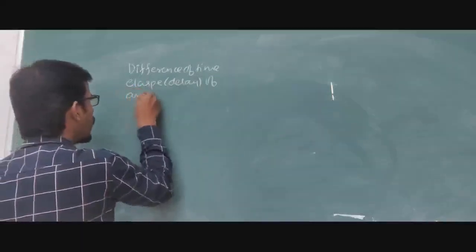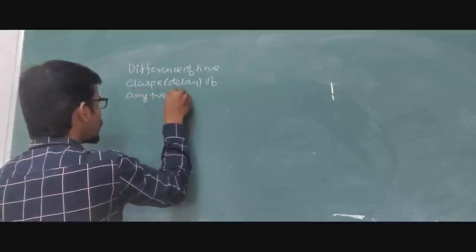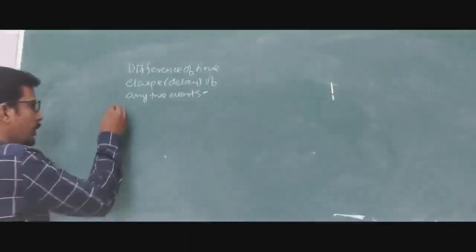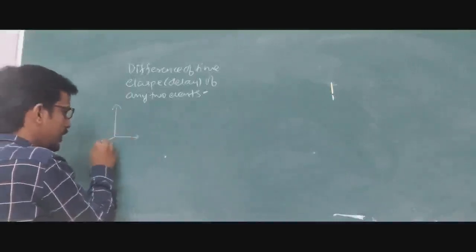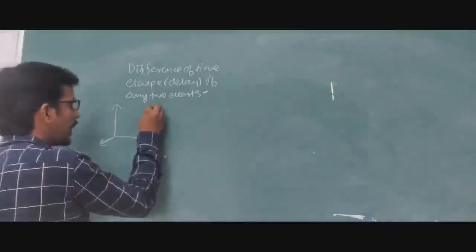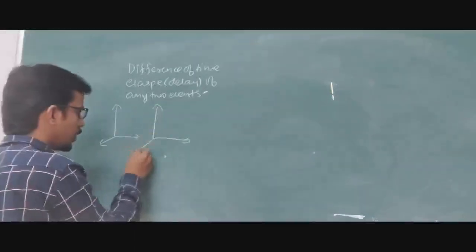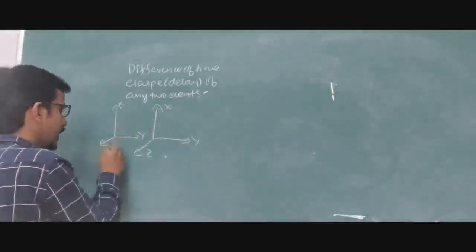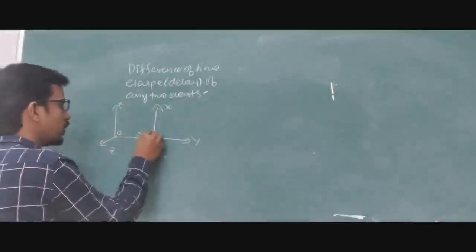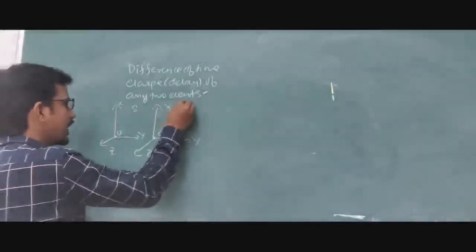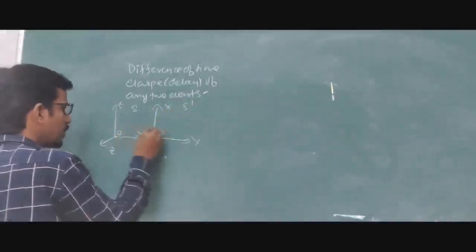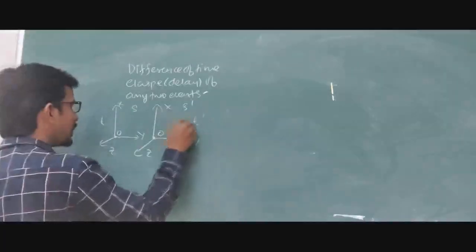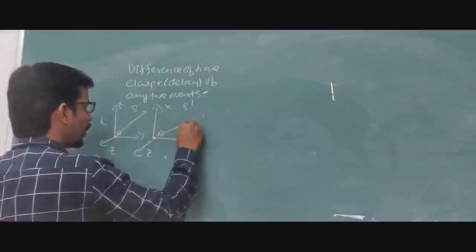Of any two events, when we are taking the concept. Let us consider now the two events. Here one frame of reference I am going to draw, and another frame of reference I am going to draw: X, Y, Z and X, Y, Z. O is the origin, not source. S and S dash, at time t and time t dash, when the event occurs.